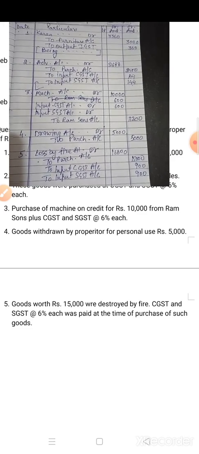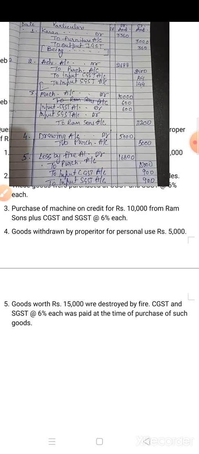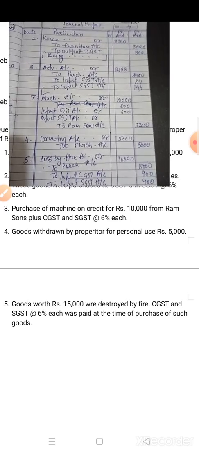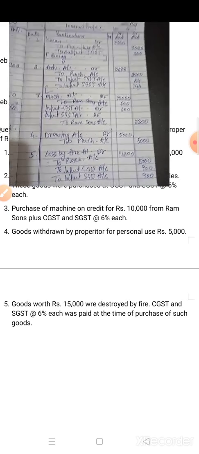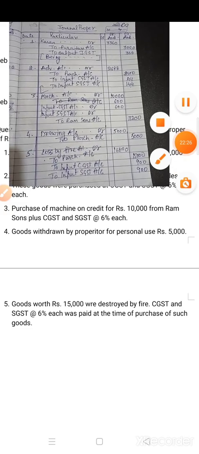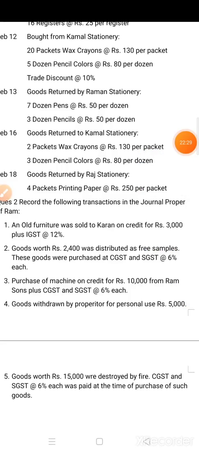Okay. So journal proper in short means you have to do the journal entry. I hope you all have understood the journal proper and other subsidiary books. Children, do solve your NCERT questions and complete chapter number 4. Thank you. Sai Ram.